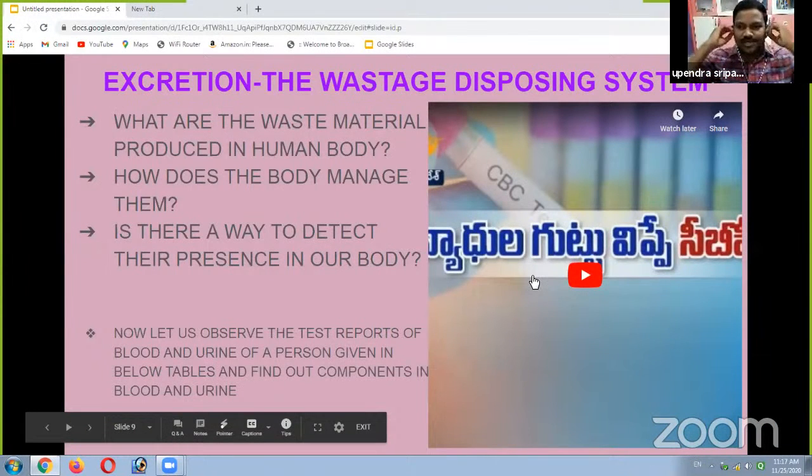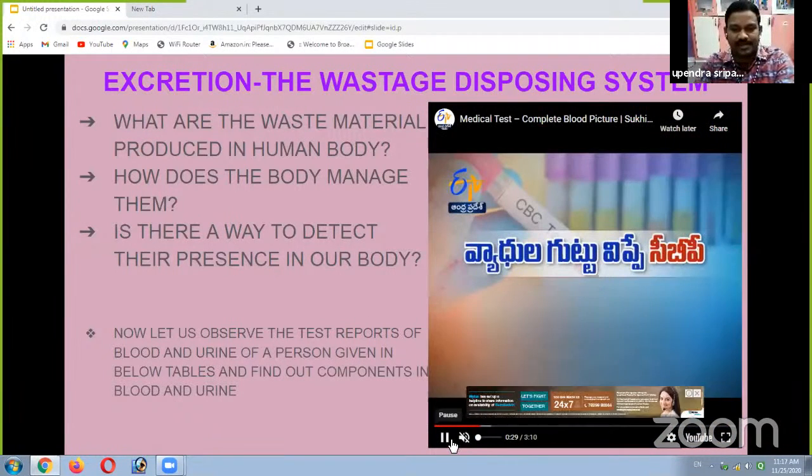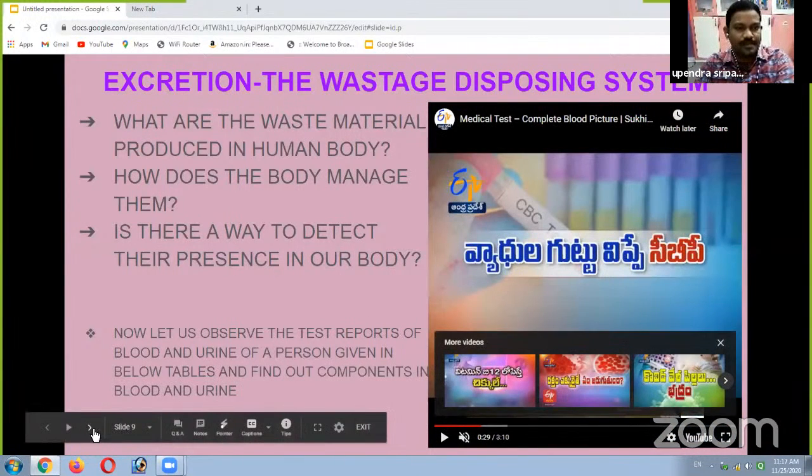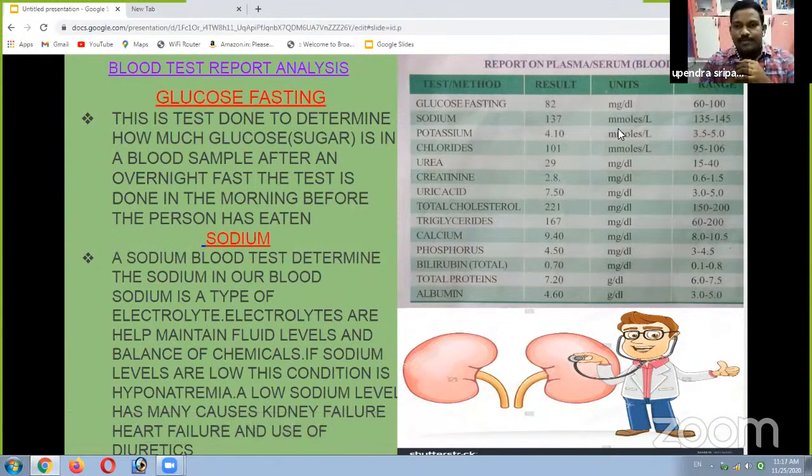determine. So here some blood test reports are there in our book. Observe the reports and analyze what items are present in them. In this table we observe the test method, what items are tested, the result of a person, and also the normal units and normal range, how much should be present in our blood.